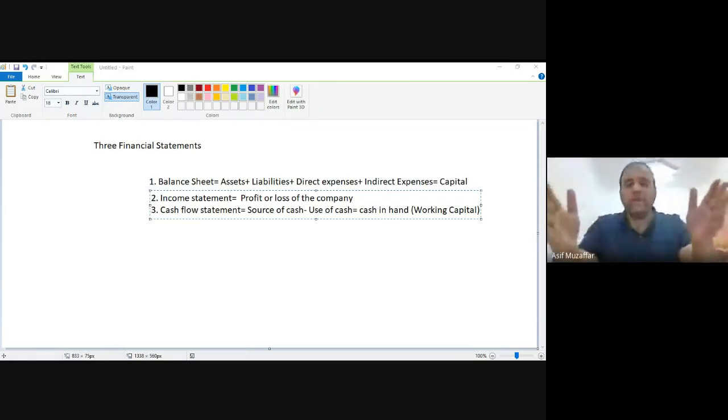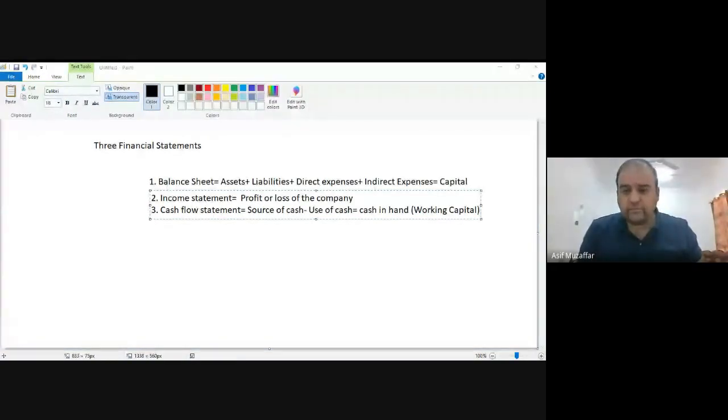I have written many terms there. Last time we discussed what is startup investment, what is capital, what is liability, what are assets, what are direct expenses, what are indirect expenses. Even today we discussed that. So you have to tell me first of all what cars are. Why liability? You have to give it back to someone, or you buy cars from a loan. I never said that Oman LNG buy the cars from a loan. If they buy cars from a loan, then the cars will be liability.